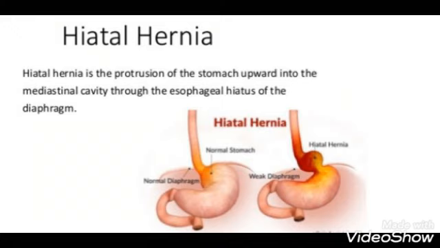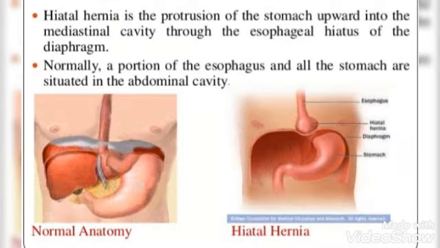Today the topic of discussion is hiatal hernia. Hiatal hernia is the protrusion of the stomach upward into the mediastinal cavity through the esophageal hiatus of the diaphragm. Normally the portion of the esophagus and the stomach are situated in the abdominal cavity, but in case of hiatal hernia, the protrusion of the stomach occurs in upward direction into the mediastinal cavity through the esophageal hiatus of the diaphragm.